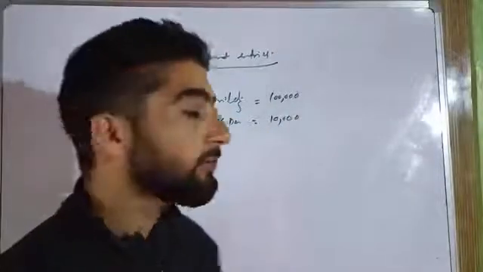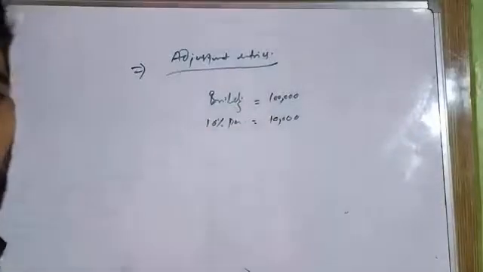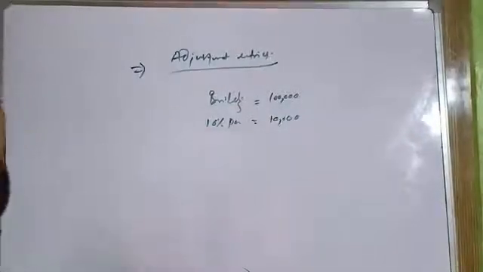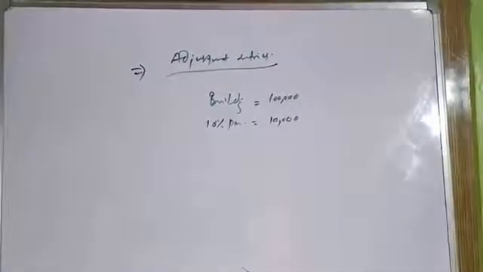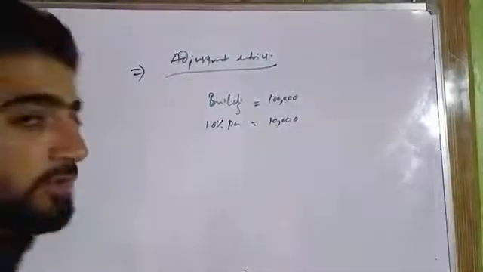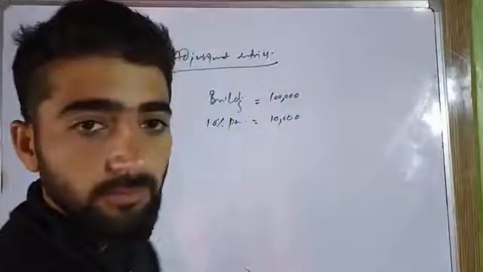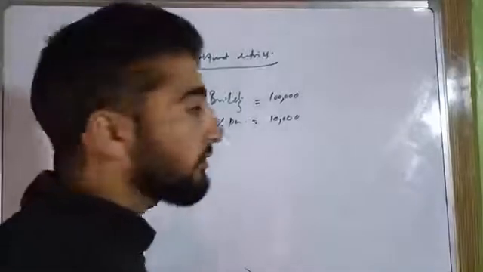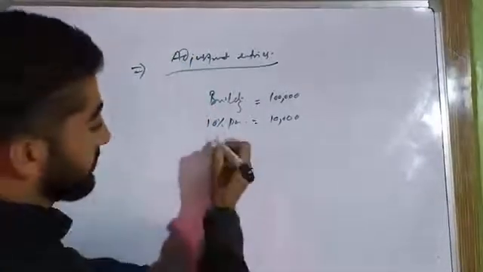Earlier, when we purchased this building, we have to see how we recorded this transaction in the books of accounts.